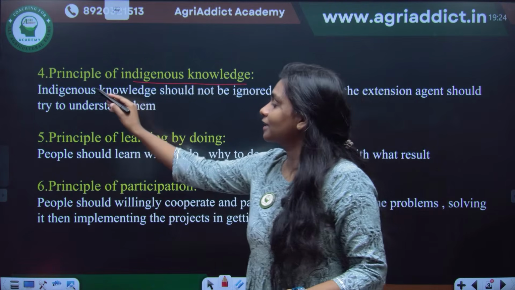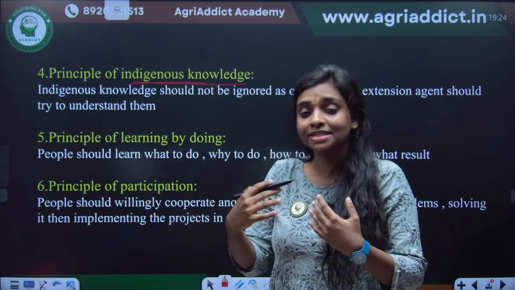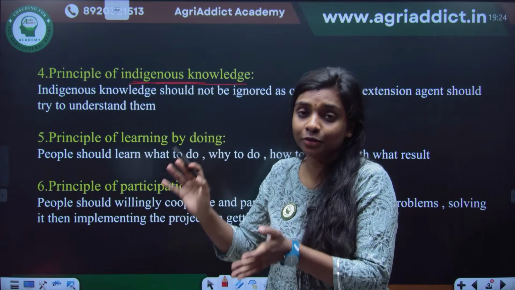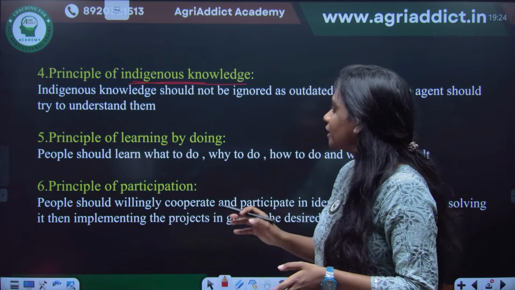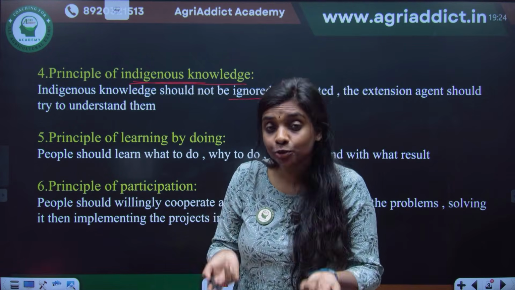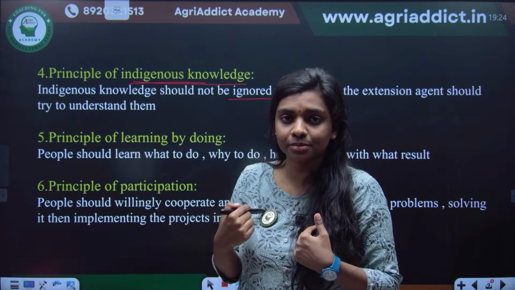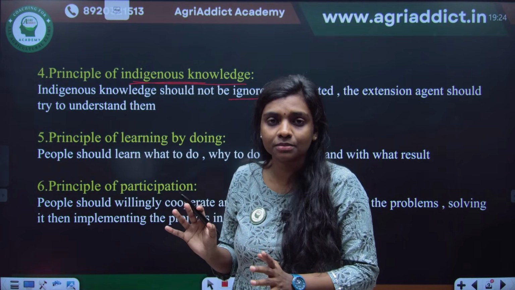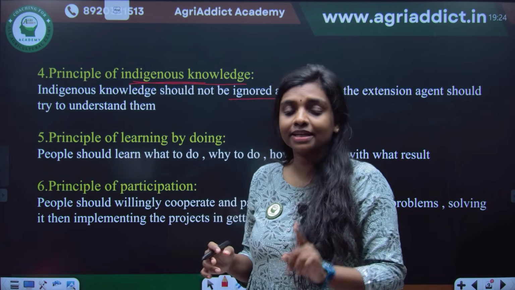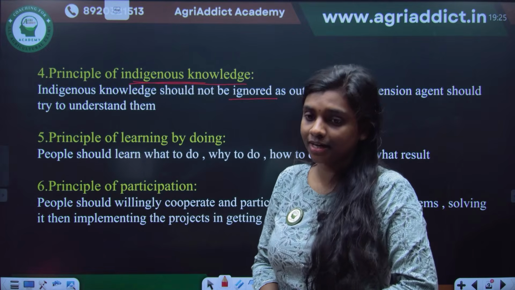So, principle of indigenous knowledge. Indigenous knowledge means knowledge which is generated locally in a particular society or locality. That indigenous knowledge should not be ignored as outdated, and the extension agent should try to understand it. If I come from a research institute and say I have a drip irrigation method, that it is very advanced, and whatever you are practicing now is very bad or outdated, I should not say that. Instead, I should understand whether their traditional method is good or not and try to incorporate it with the current advancement.